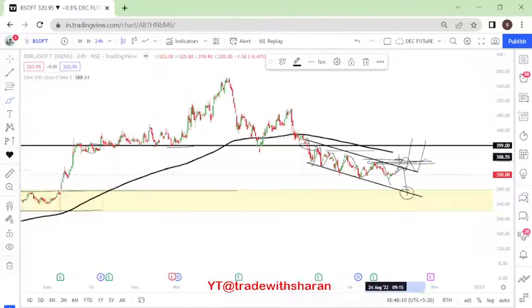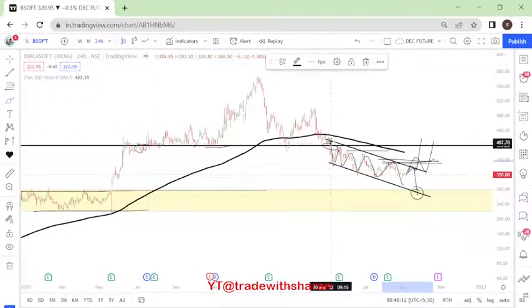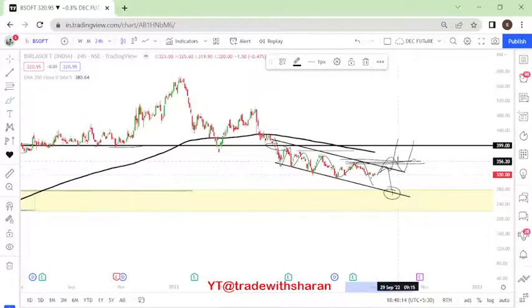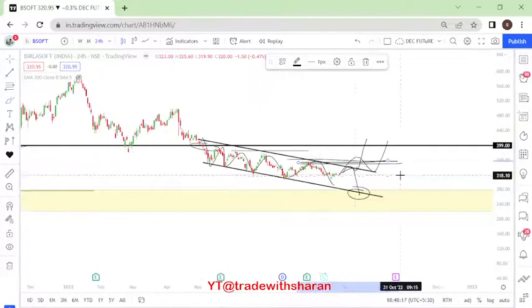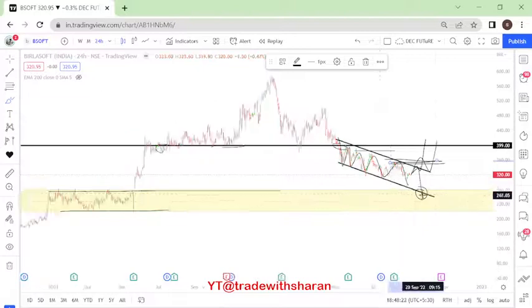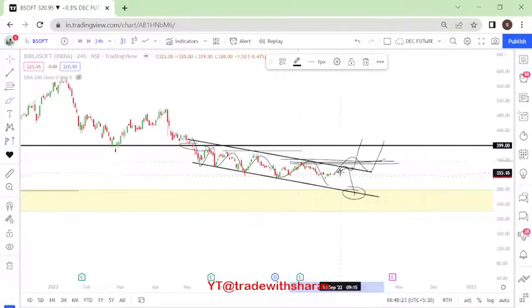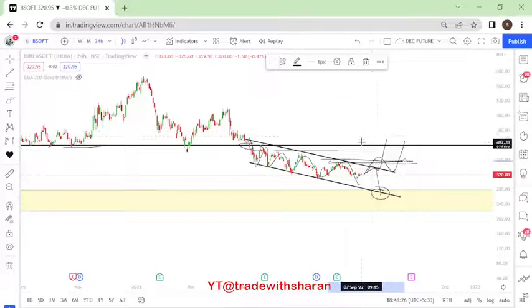Now we'll also look at the 200-day moving average. Look at the 200-day moving average, the price is below it, right? Ideally it is not a strong stock as of now, right? So there are two opportunities. One, wait for the prices to come at this zone and see how it reacts. Two, wait for the channel to break out, and then we'll look forward.